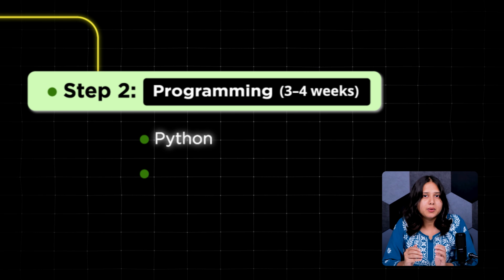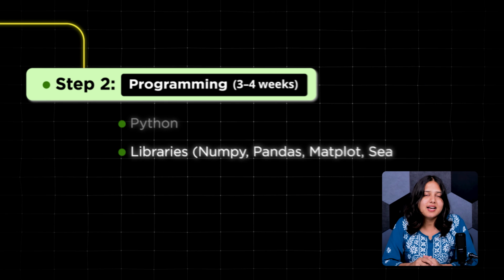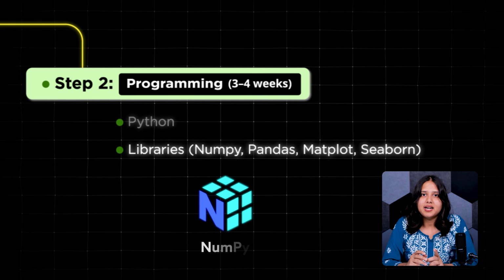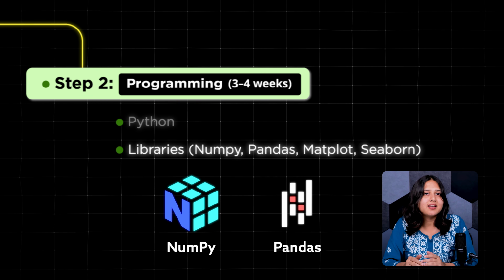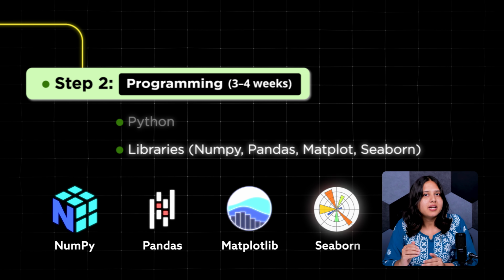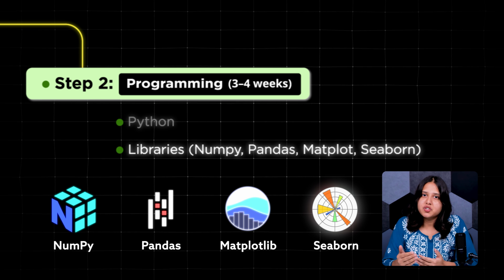Once you're comfortable with Python fundamentals, start learning the most important libraries for data science and machine learning. First is NumPy. This helps you work with numbers and arrays. Then comes Pandas, which is great for organizing and analyzing data. Matplotlib and Seaborn help you create graphs and charts to visualize your data.